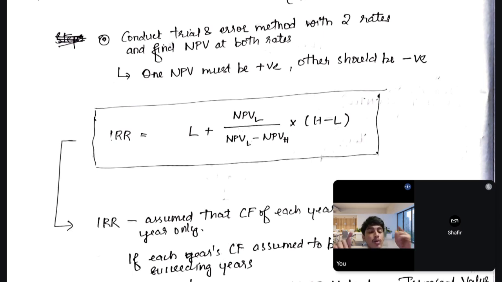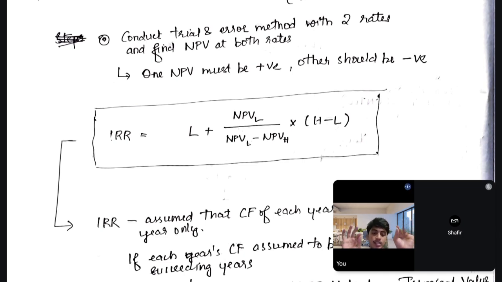The more you increase the discount rate, the lesser the NPV. So if you increase the discount rate higher and higher, the NPV will reduce. So first take a lower rate, at which the NPV should be positive. And if you take another rate, the NPV should be negative. It implies that between these 2 points, the 0 point should come.